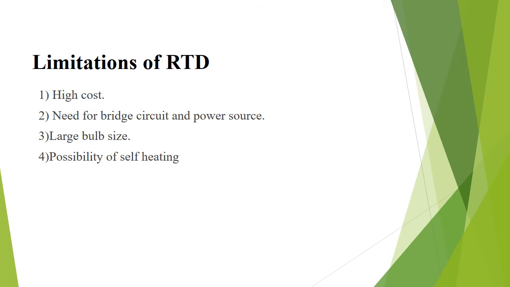Limitations of RTD. It is very high cost and needs a bridge circuit and power source. It has a large bulb size compared to the thermocouple. There is the possibility of self-heating: there will be an I2R power dissipation by the device that itself causes a slight heating effect. This is called self-heating in RTD.